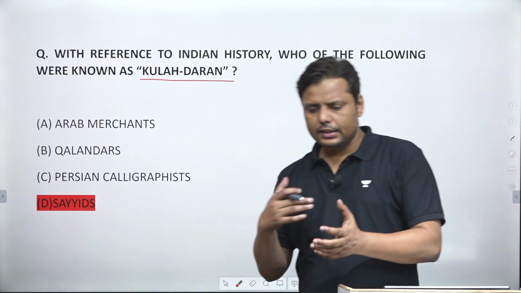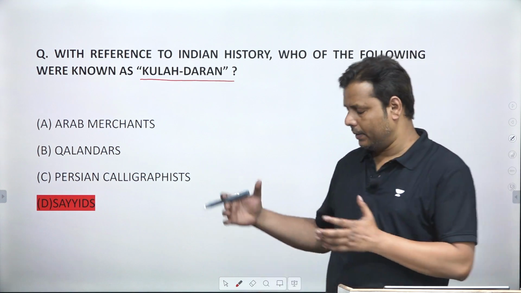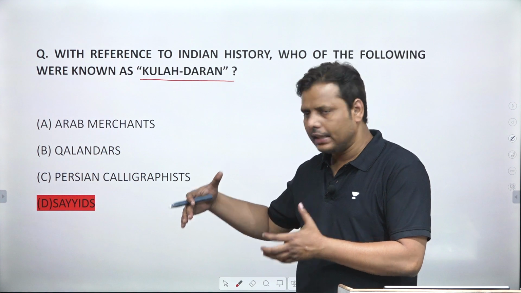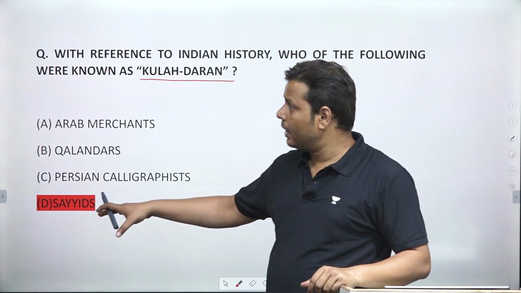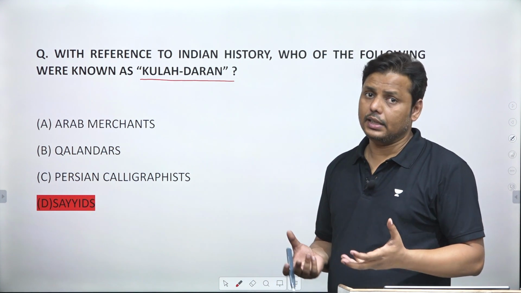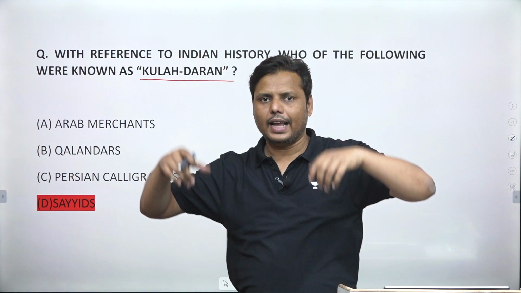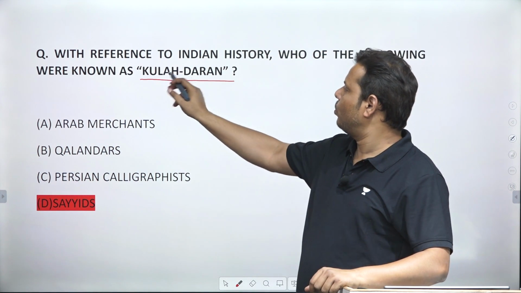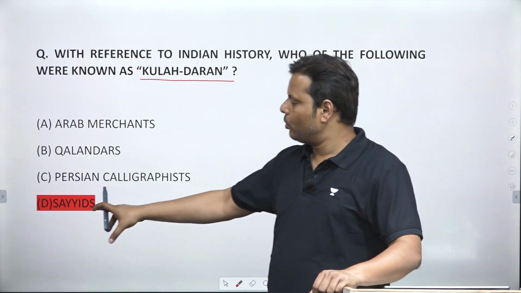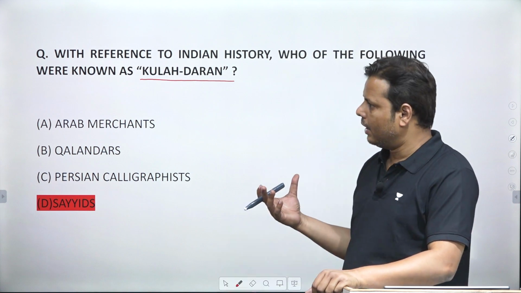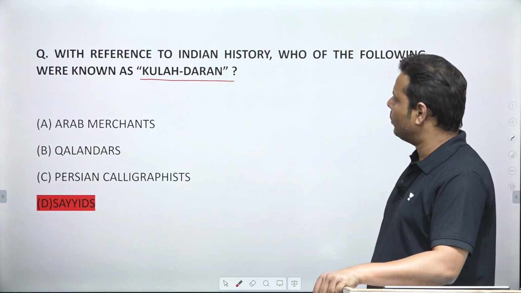Basically there is a division in Muslim society, known as Sayyid and Sunni, and the Sayyids are considered to be slightly upper caste, right? Since they were related directly to the Prophet, they always considered themselves higher in this hierarchy. The Sayyids used to wear a triangular cap, known as Kula, and the people holding this were known as Kula Daran. So it was used for the Sayyids. As I told you, they always considered themselves a very significant section of society, and that's how they used this term.